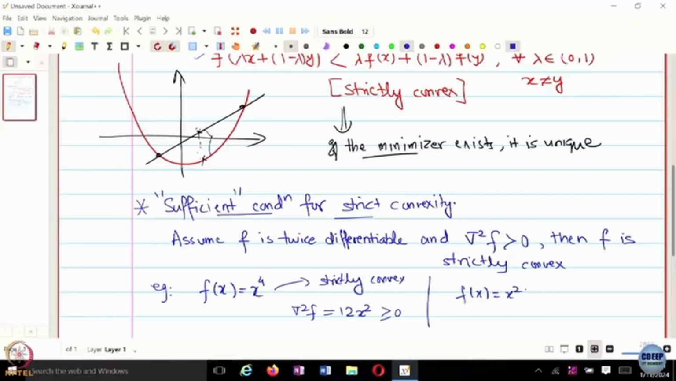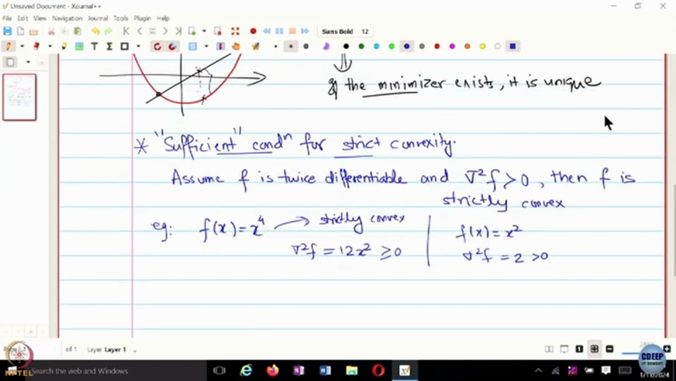Is this clear? What about a function like x square? Is this strictly convex? Right? The function is strictly convex, and what about the Hessian of this function? 2, which is strictly greater than 0. So using the second order condition, we can quickly validate that this function is strictly convex. So both these functions are strictly convex, but because this is a sufficient condition, we can only implicate one way. So if the Hessian of f is positive definite, then the function is going to be strictly convex, but the other way around need not be true.